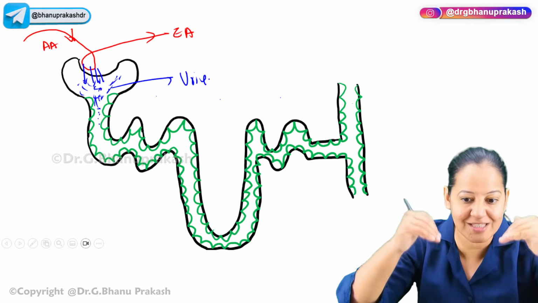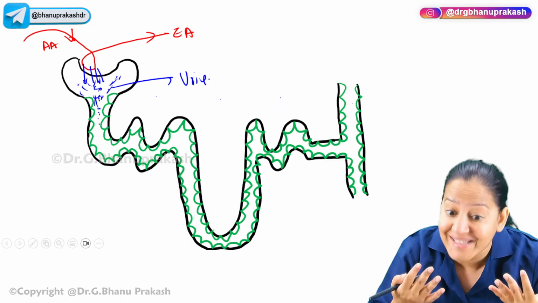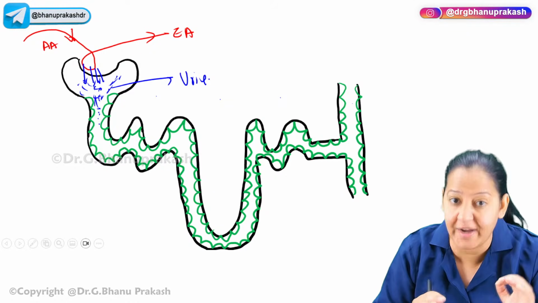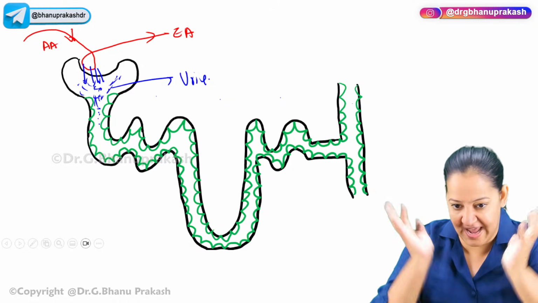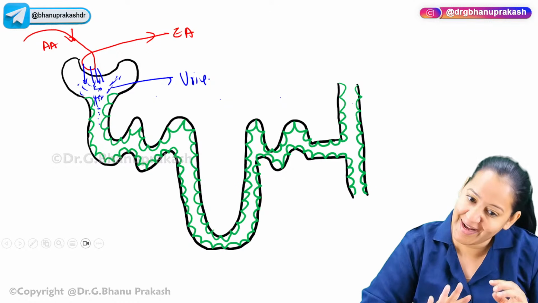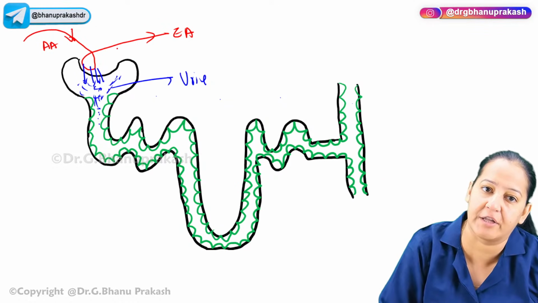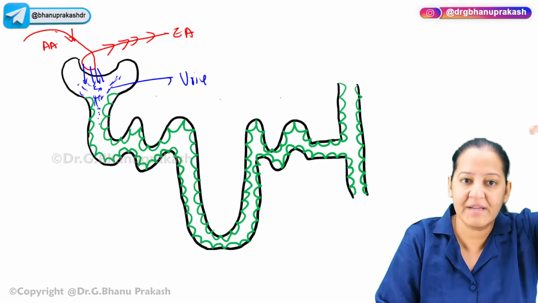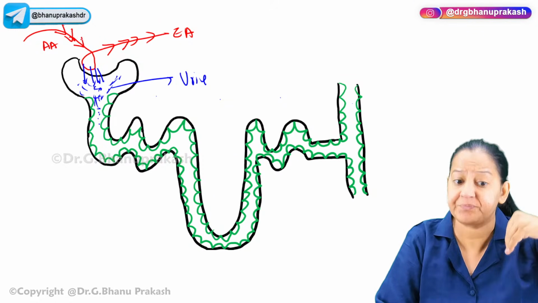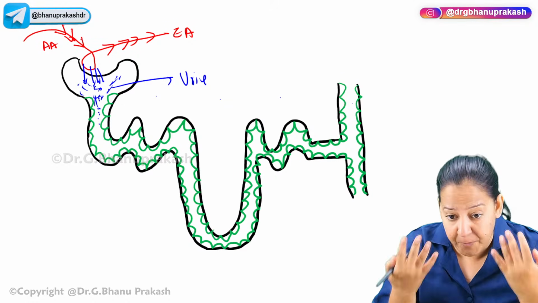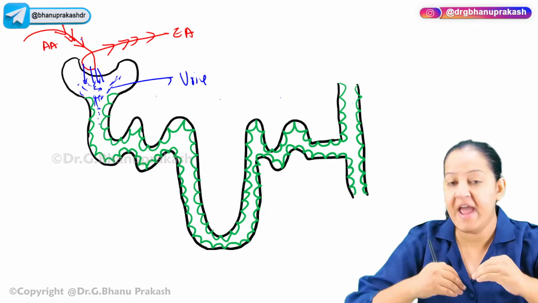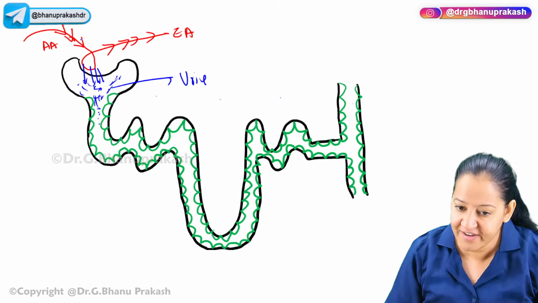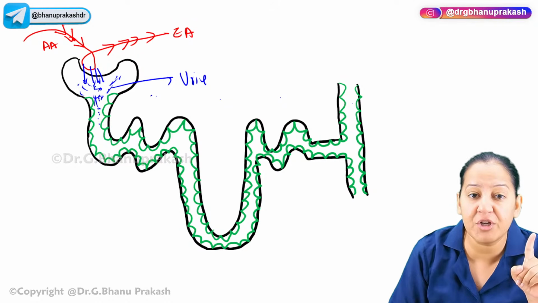From the blood, all the substances which are supposed to be excreted out in the urine will get filtered out and accumulate in the Bowman's capsule. The remaining things of the blood, which are not supposed to get excreted, will go away in the efferent arteriole. So blood is coming via the afferent arteriole, whatever substances are supposed to get excreted get filtered out, and the remaining things will go out in the efferent arteriole. So here there is accumulation of the filtrate.